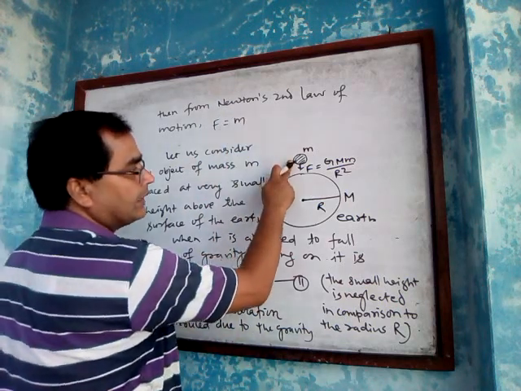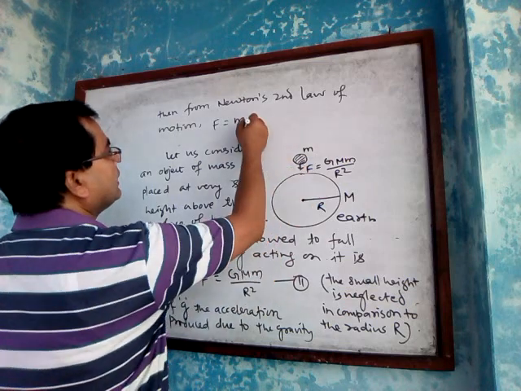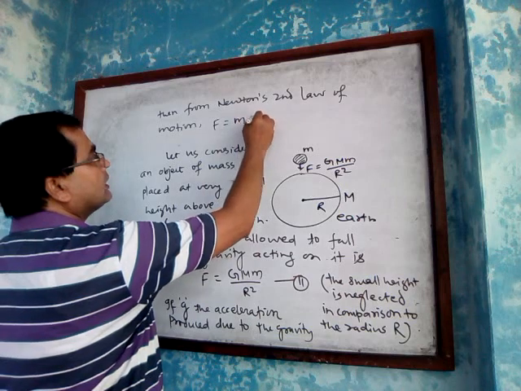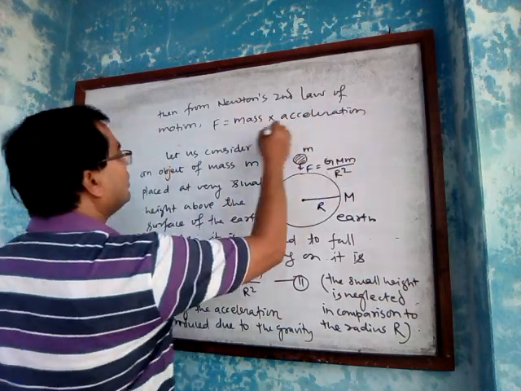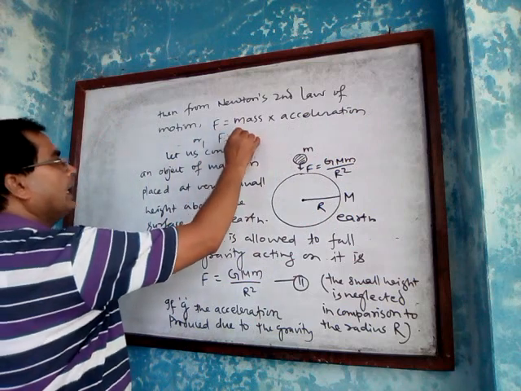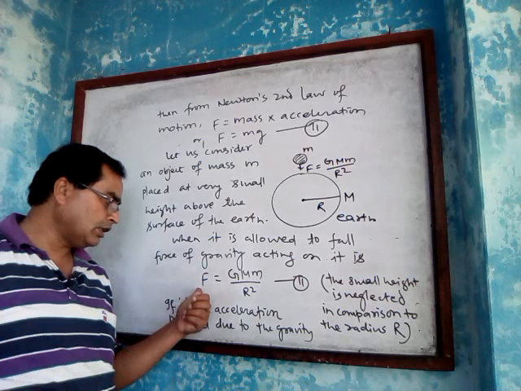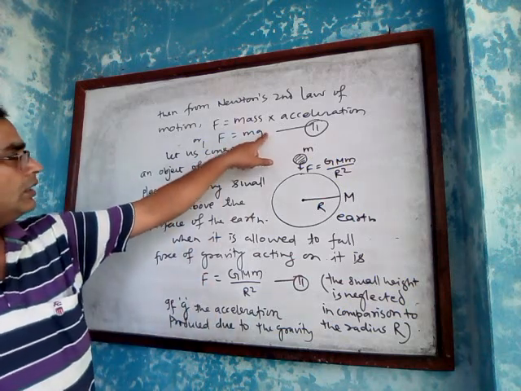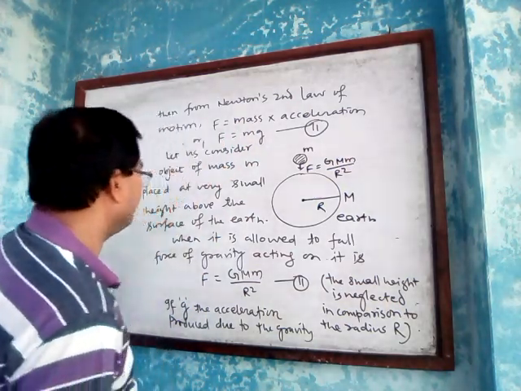Mass of the body is m and it is falling with acceleration g. Mass into acceleration, or F is equal to mg. Since this is the force of gravity and it has produced an acceleration g, so this is also the same force, that is force of gravity.